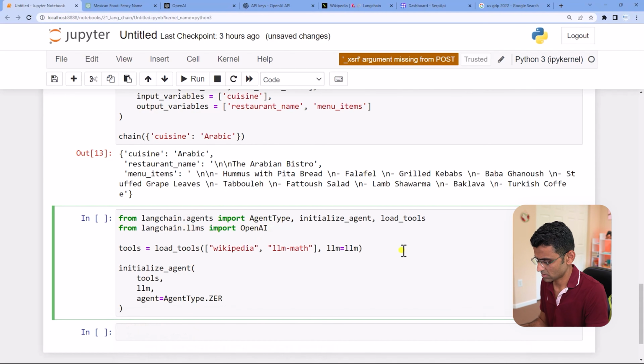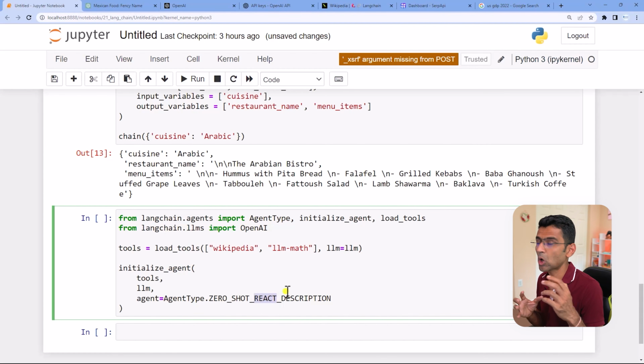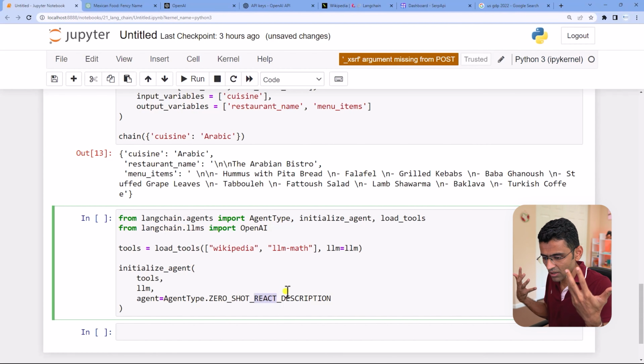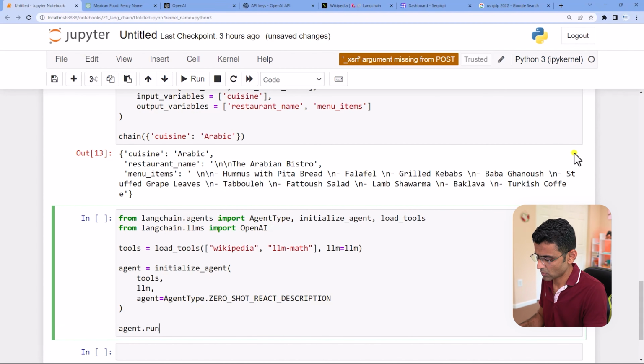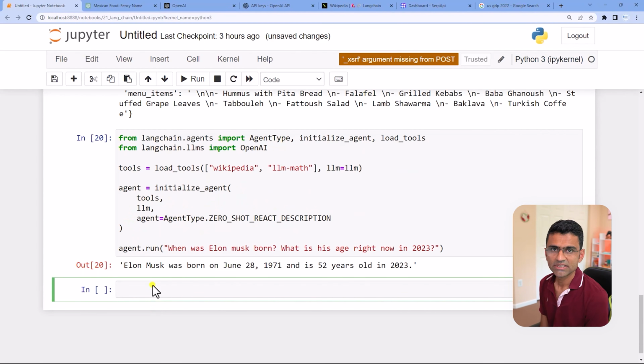zero-shot-react-description. React means thought and action. So when we are reasoning, we first have a thought, then we figure out where to go, and we take an action. So it mimics that particular concept here. I will call this an agent, and then I will ask the question agent.run when was Elon Musk born and what is his age in 2023. So let's see what this gives us. See, perfect. It says 52-year-old in 2023.